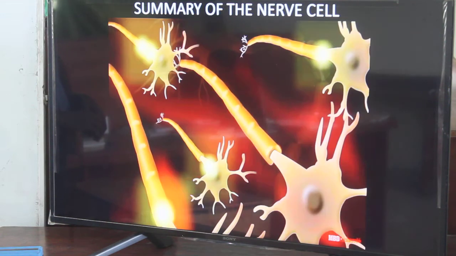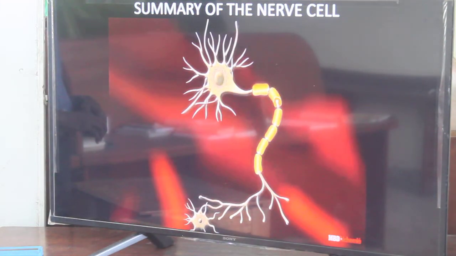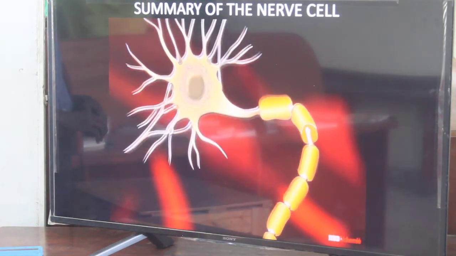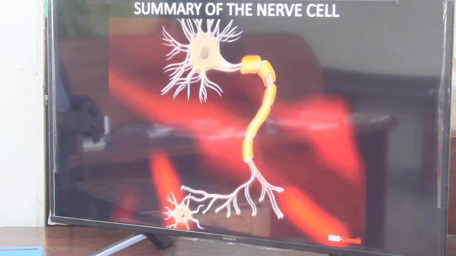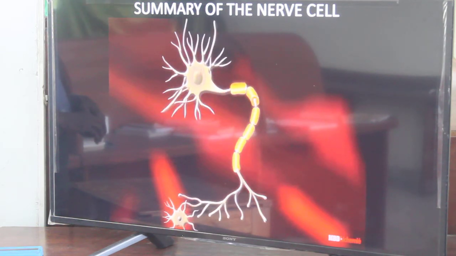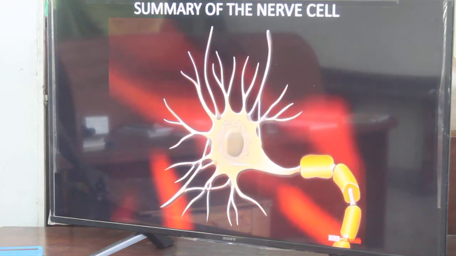Let's understand the structure of a neuron or nerve cell. Neuron. A neuron is a nerve cell with branches. It is the structural and functional unit of the nervous system. It may be elongated over 100 centimeters. A neuron can detect, receive, and conduct the nerve impulse to various parts of the body.